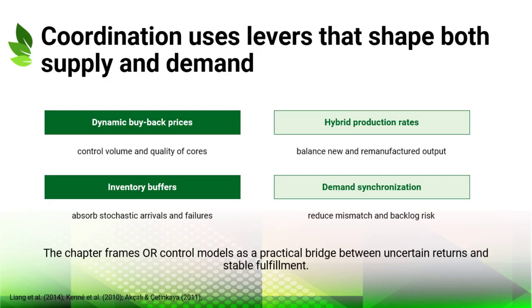The chapter presents these levers through operations research and control models. Together, they show that circular coordination is not passive. It actively shapes both secondary supply and manufacturing response under uncertainty.